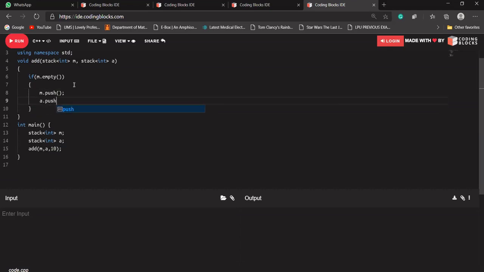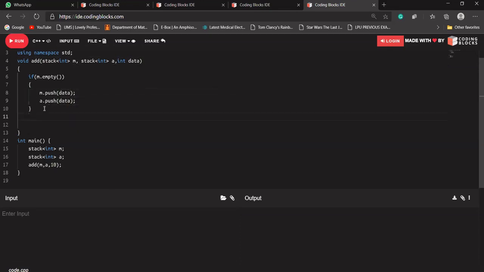It should just push the data at the top of our stack. I have to write int data here as well, because I have passed the data to it.